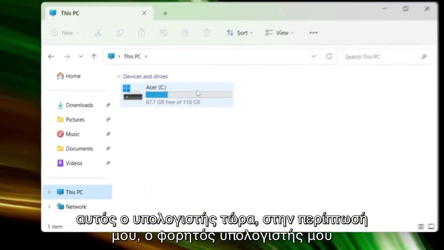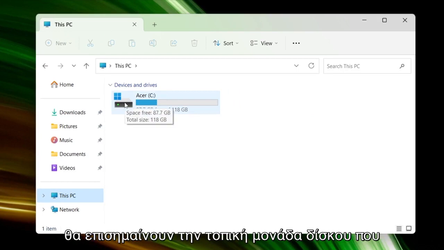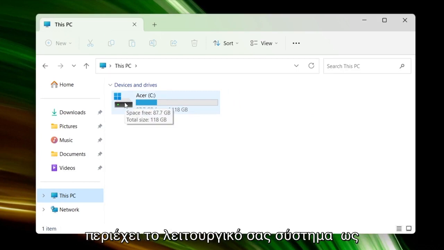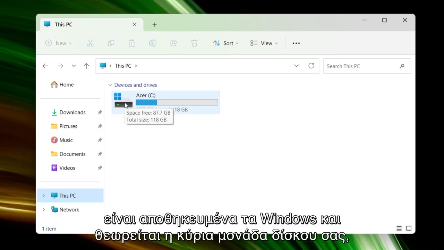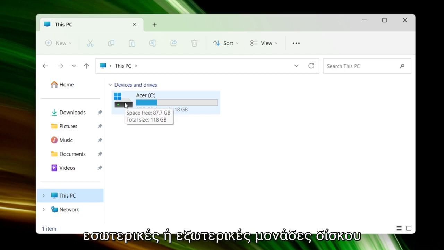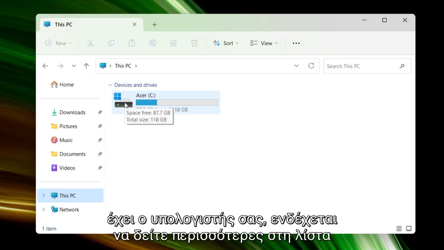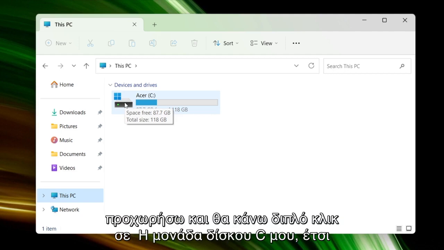Now in my case, my laptop only has one local drive. Windows by default will label the local drive that is containing your operating system as the C drive. This is basically where Windows is stored and considered your main drive. Depending on how many additional internal or external drives your computer has, you might see more listed here. I just have one. So I'm going to go ahead and double click on my C drive.